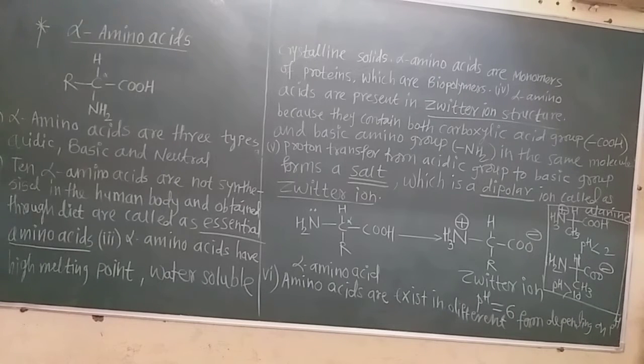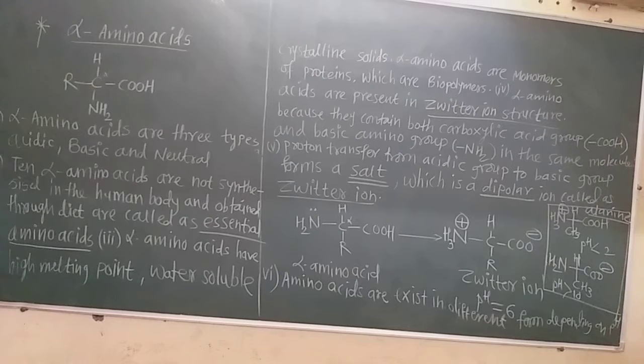Very important. Now due to this Zwitter ion, these alpha amino acids are water soluble, they are crystalline, and they have a high melting point also. These are the characteristics of alpha amino acids: high melting point, water soluble, and crystalline solids. Now these alpha amino acids are monomers of protein. We know that, and proteins are biopolymers, with very large molecular weight, very complicated.